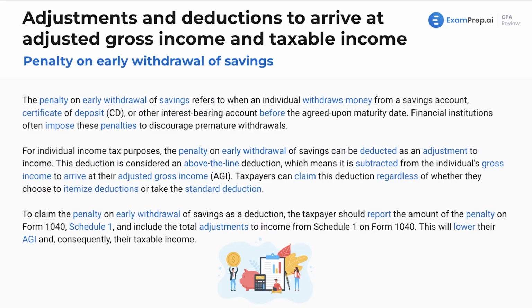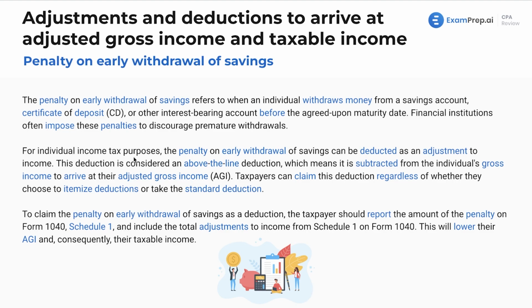Penalty on early withdrawal of savings. We kind of talked about this a little bit earlier, but here's a dedicated slide for it. The penalty on early withdrawal of savings refers to when an individual withdraws money from a savings account, certificate of deposit, or other interest-bearing account before the agreed upon maturity date, which is with the bank usually.